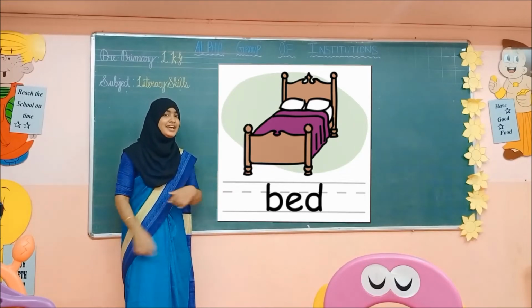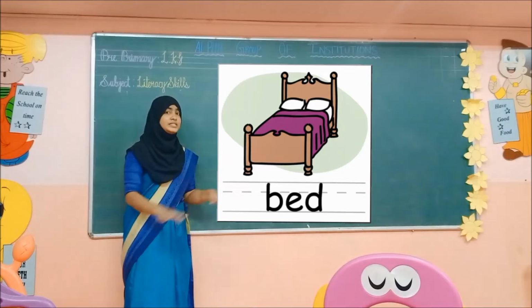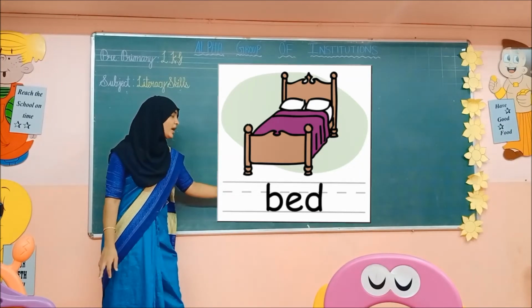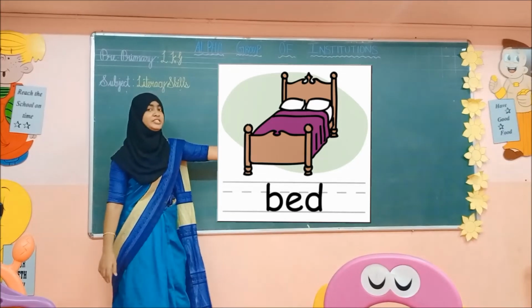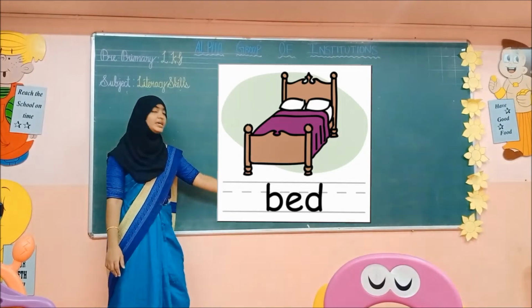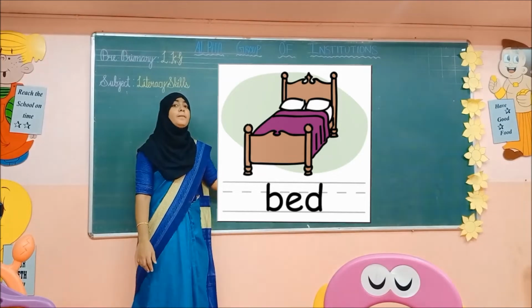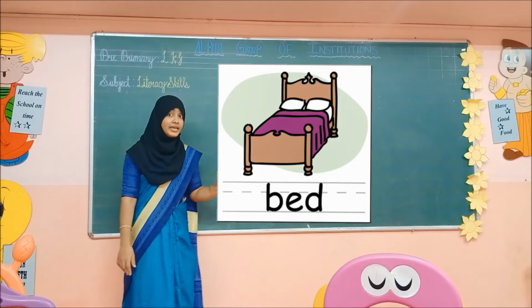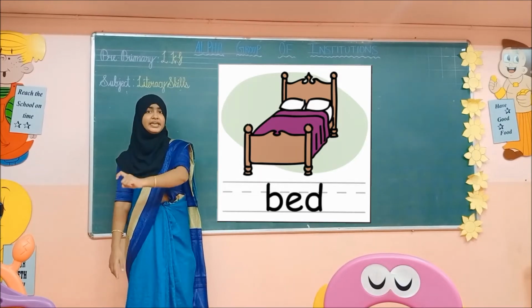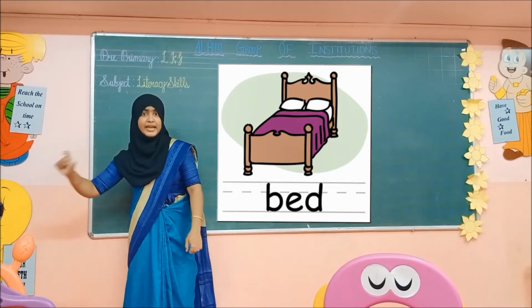Okay children, see the next picture. What is this? Yes, bed. Spell the word B-E-D. See the picture and spell it. B-E-D. Bed.